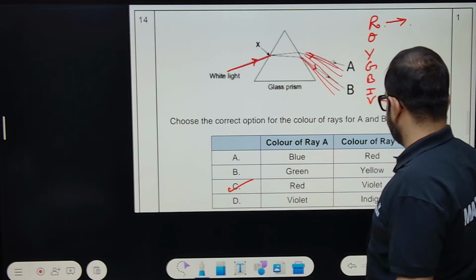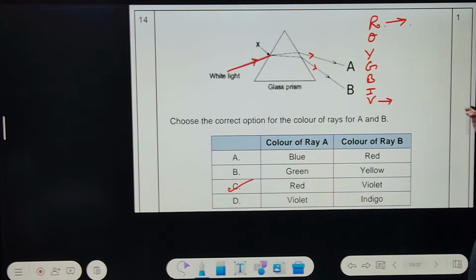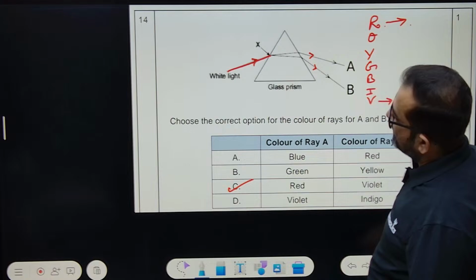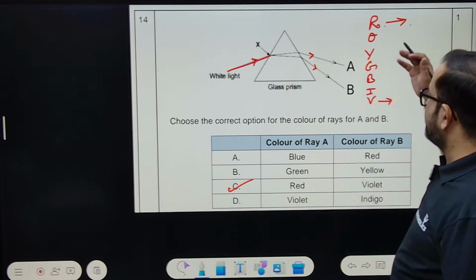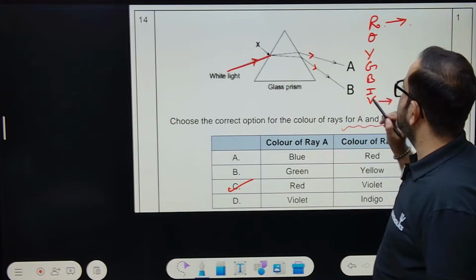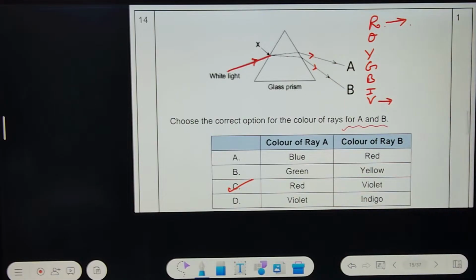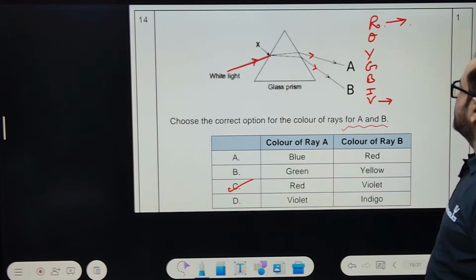So you can say order is what? Lower one is the V, upper one is the R, Vibgyor. So upper one is A, lower one is B. So upper one could be red and lower one could be violet.